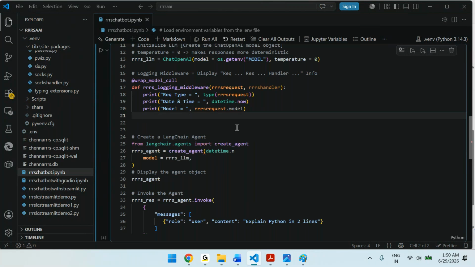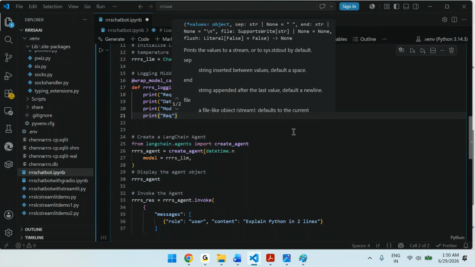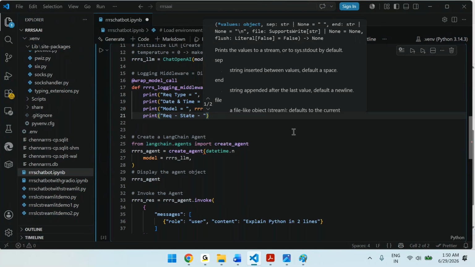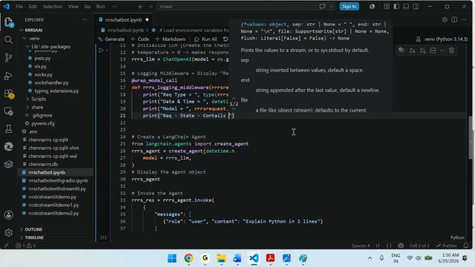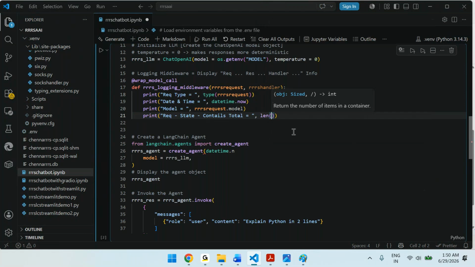Then you can print the message length also. So print, request state contains total, comma, length of request.state.get of messages, comma.